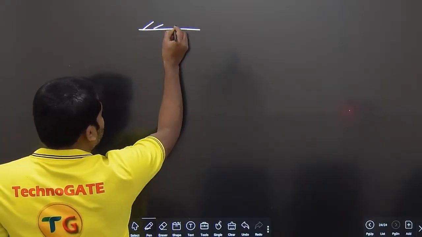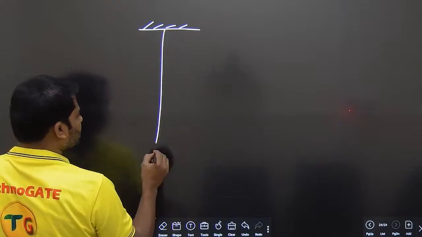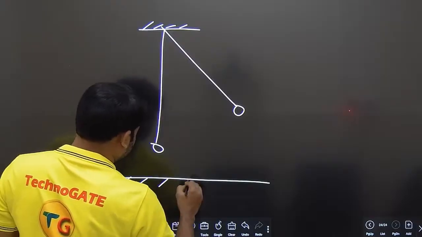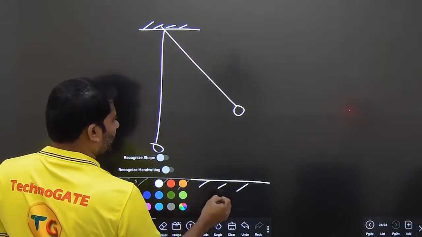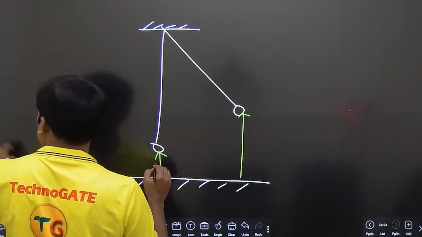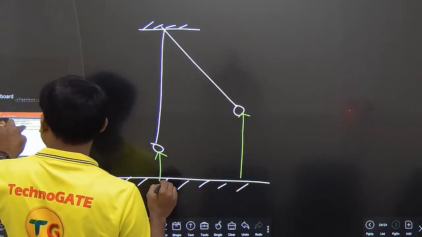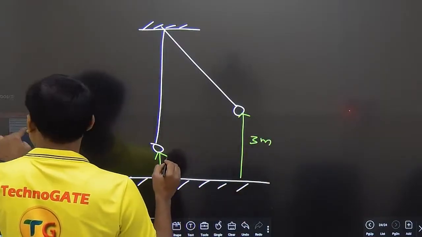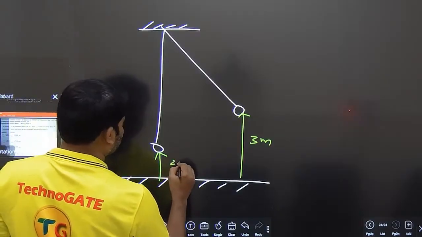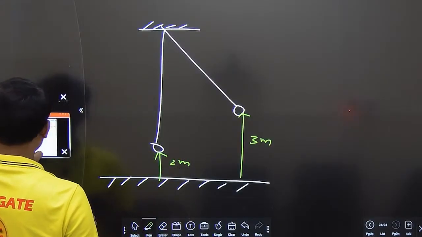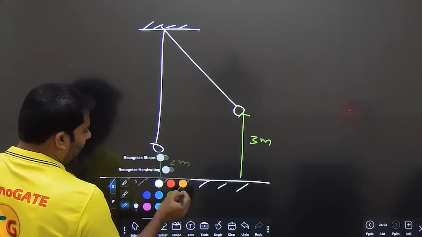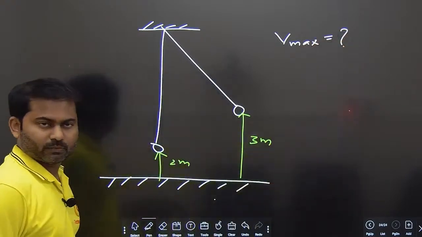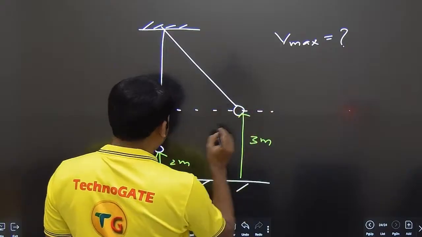First of all, let me draw that picture here, then you will understand. This is the swing, suppose a girl is swinging like this. This is the ground. This is the first point, this is another point. If you see here, at her maximum height, a girl in a swing is 3 meters above ground. So this is 3 meters. And at the lowest point, she is 2 meters above ground. Clear? Understood? We need to get the value of the maximum velocity.